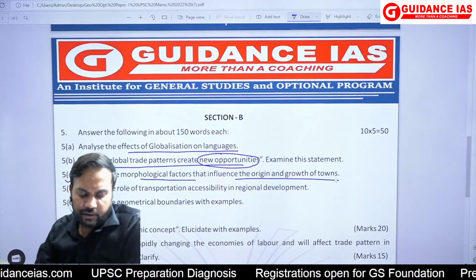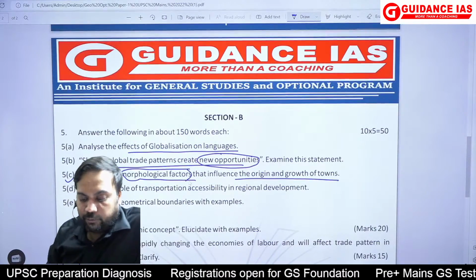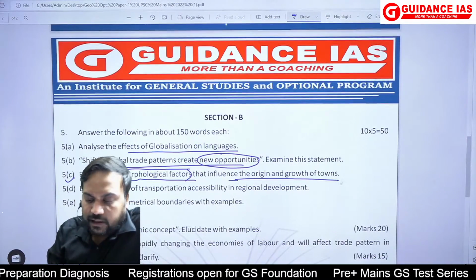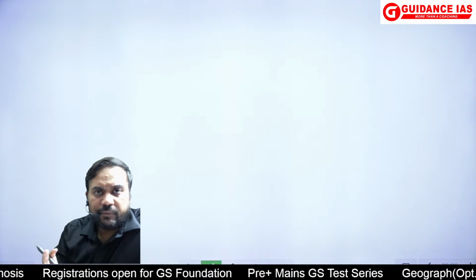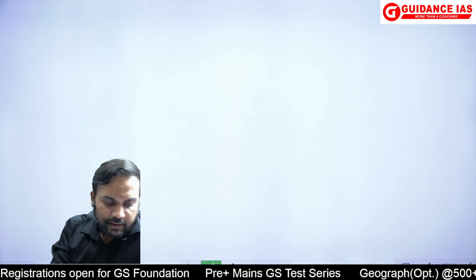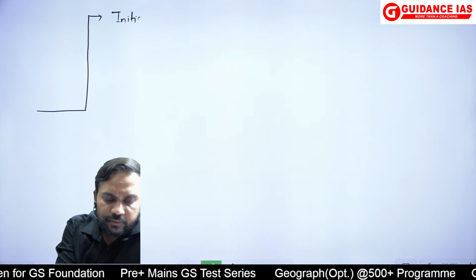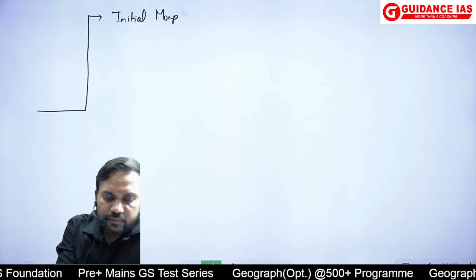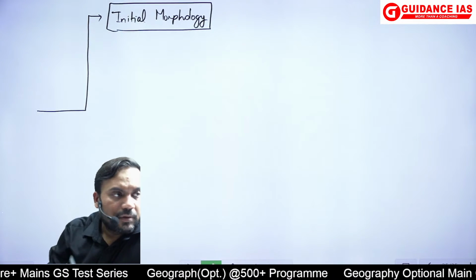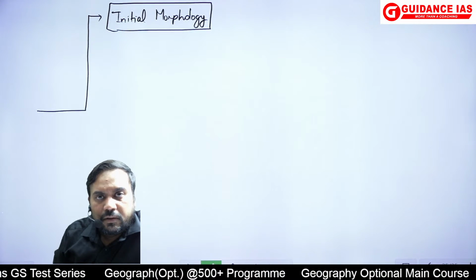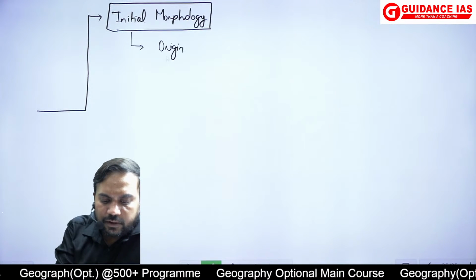So if we talk about the morphological factors that are influencing the origin and growth of the towns, so इसमें दो पार्ट्स में बेसिकली हमें बात करनी थी. ठीक है, एक पार्ट में जो लेवल ऑफ इनिशियल morphology, initial morphology, ठीक है. So initial morphology plays a very important role in the origin of the towns.